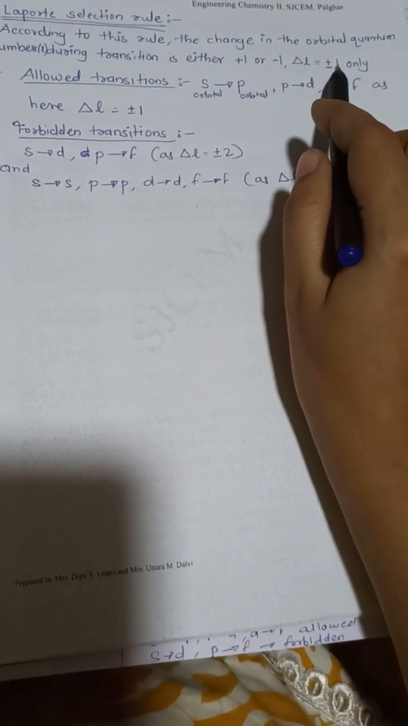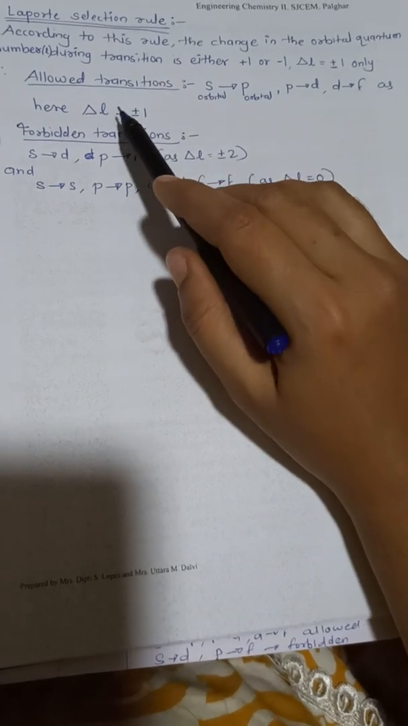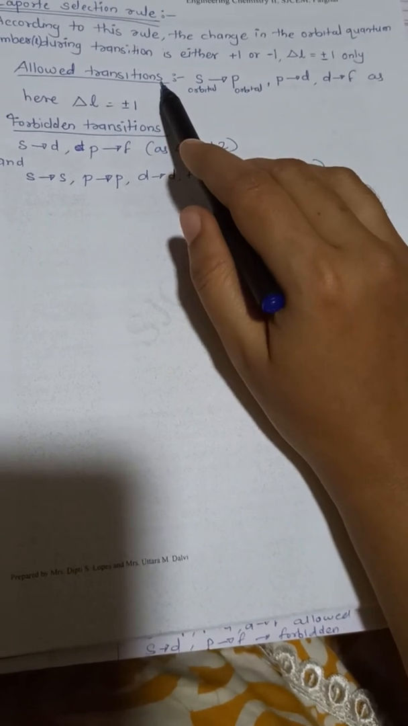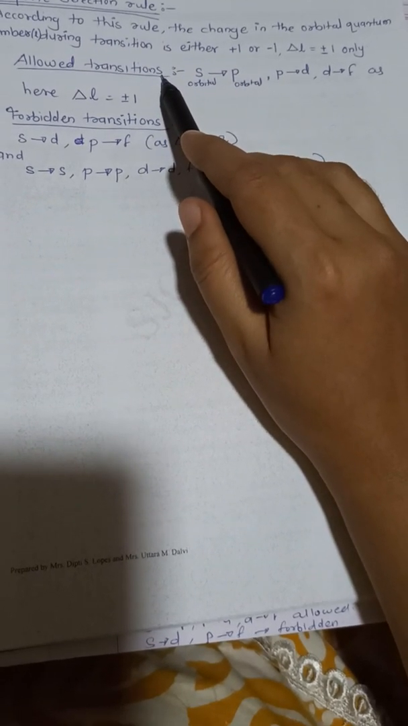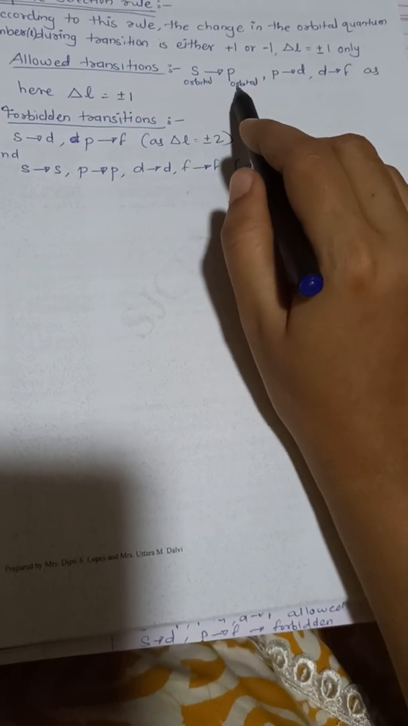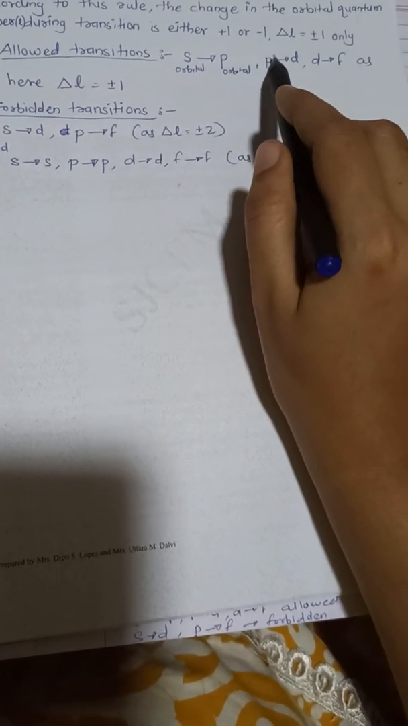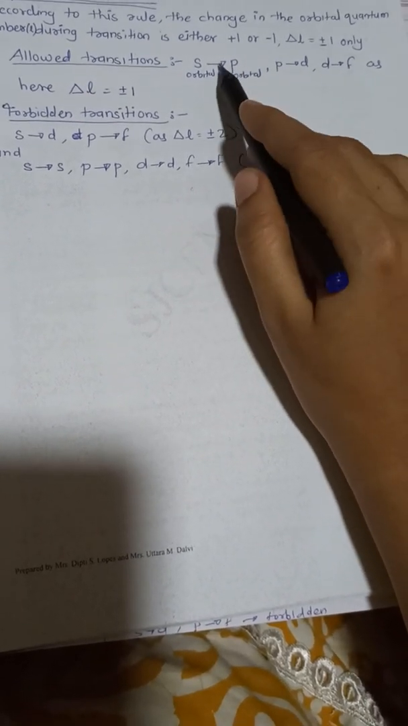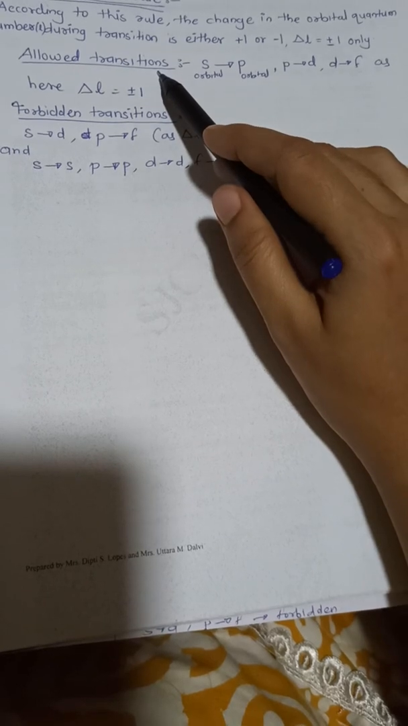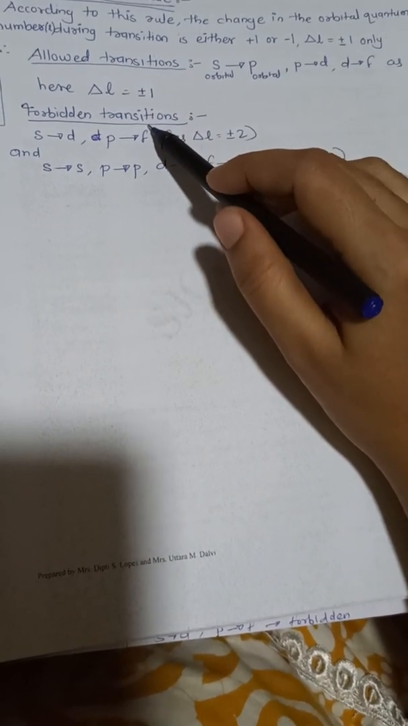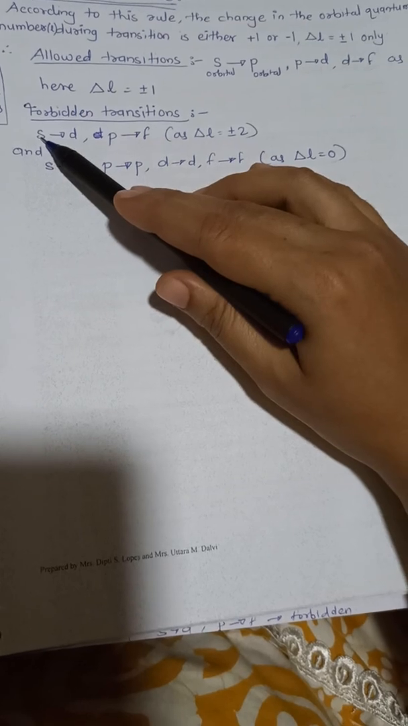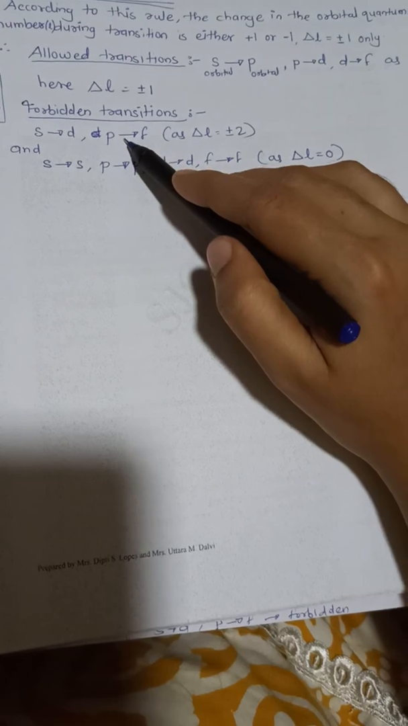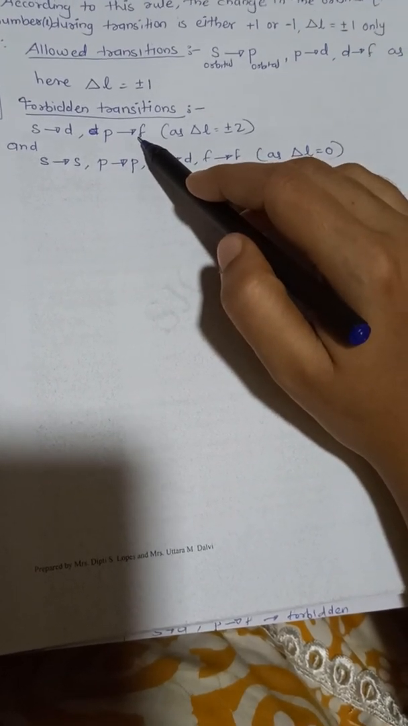So as per the rule, there are allowed transitions and forbidden transitions. Allowed transitions are when the electron gets transferred from s orbital to p orbital, or p orbital to d orbital, or d orbital to f orbital, and so on. These transitions will be allowed transitions. Forbidden transitions are directly from s to d by skipping the p orbital, or p to f by skipping the d orbital. Such transitions are not allowed.